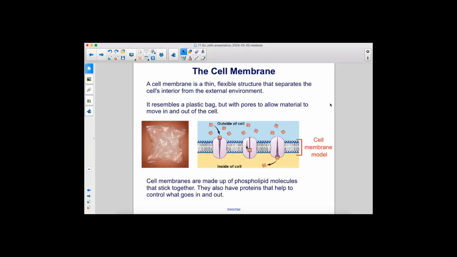A cell membrane is a thin, flexible structure that separates the cell's interior from the external environment. It resembles a plastic bag, but with pores to allow material to move in and out of the cell. Cell membranes are made up of phospholipid molecules that stick together. They also have proteins that help to control what goes in and out.